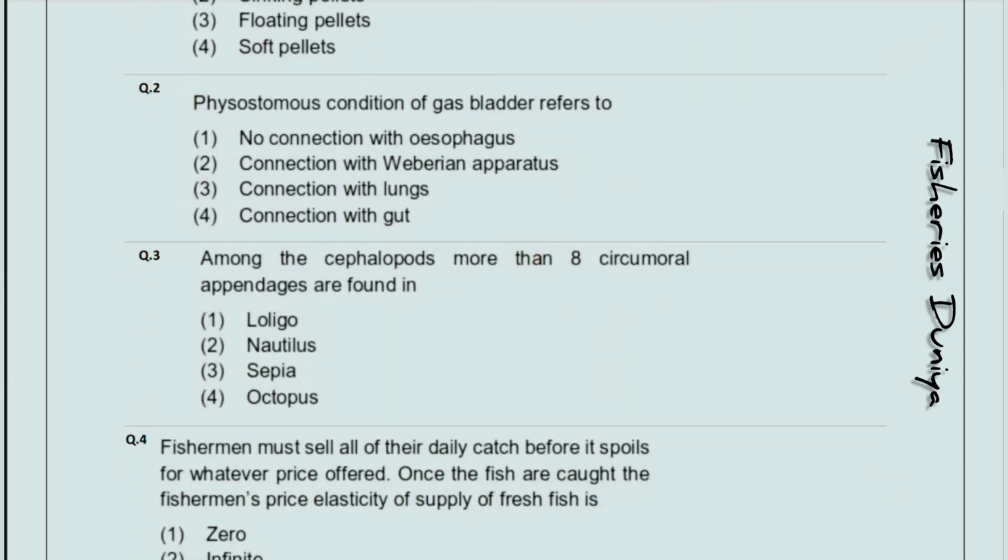Next question, physostomous condition of gas bladder refers to. So the correct answer is option number 4, connection with gut. Next question, among the cephalopods more than 8 circumoral appendages are found in. So the correct answer is option number 2, Nautilus.